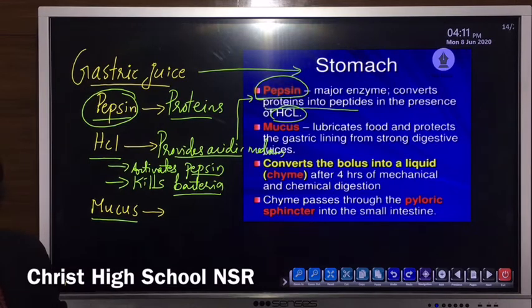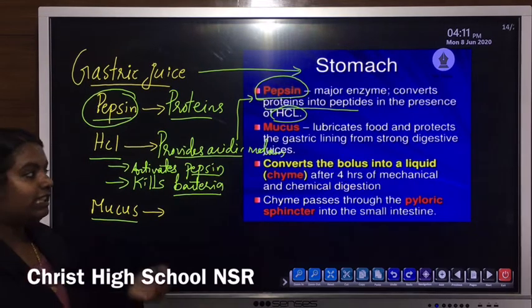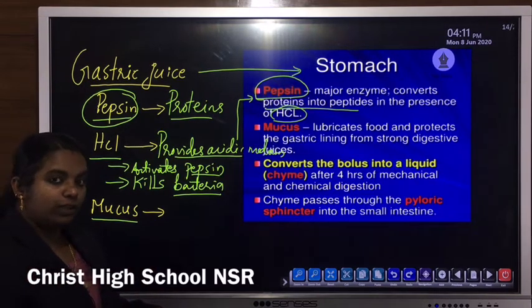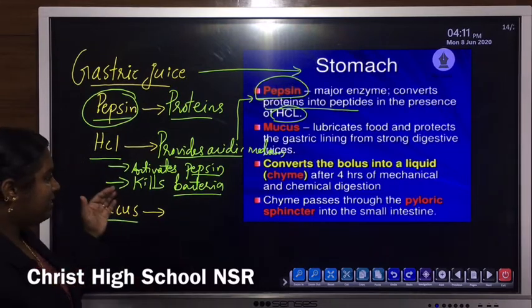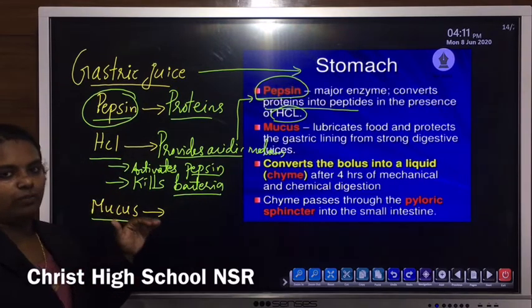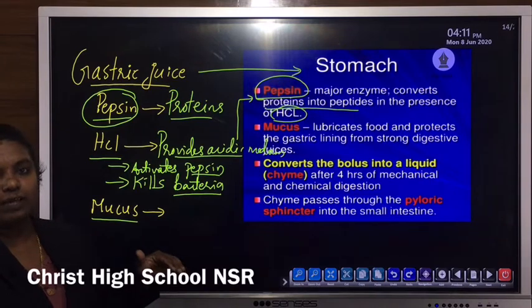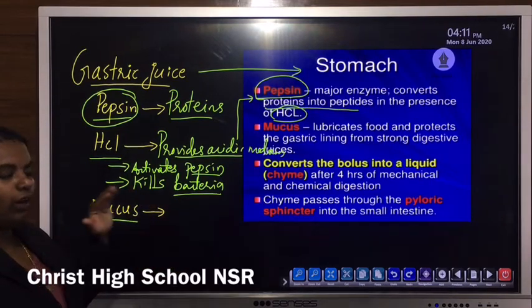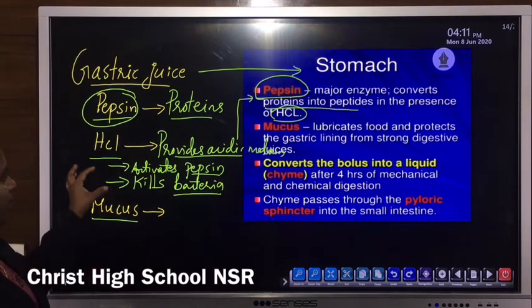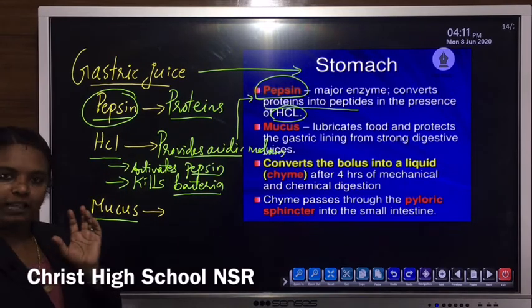Bacteria or any microorganism which may enter our stomach along with the food material. This HCl helps to kill such bacteria or microorganisms which enter along with the food items. So, this is about the role of hydrochloric acid.